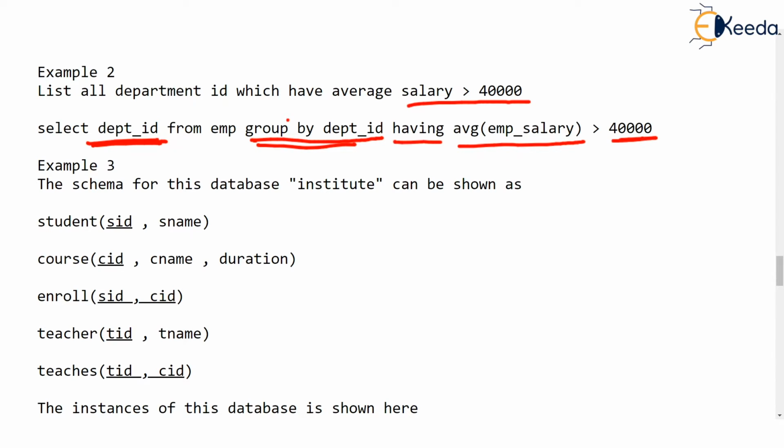So we will put HAVING, we can say print, or rather select only those groups which are having. That's the way, isn't it? Select only those groups which are having this condition true: average EMP salary greater than 40,000. Let's take one more example.